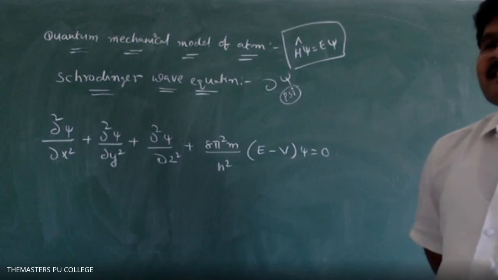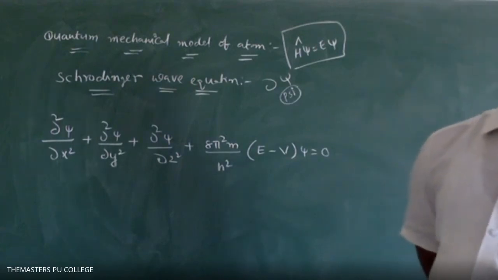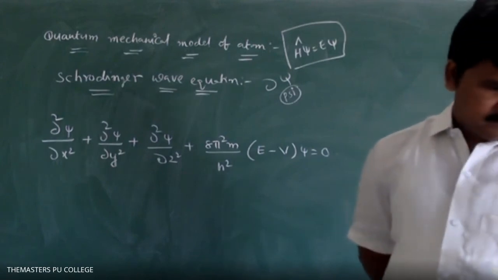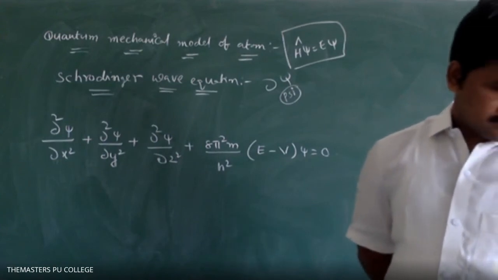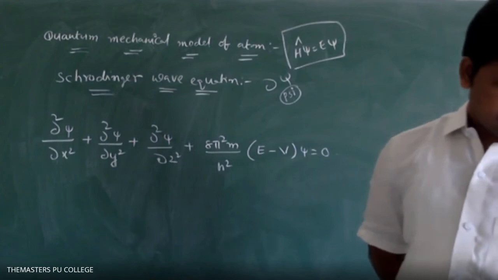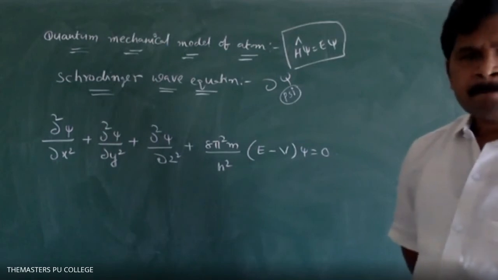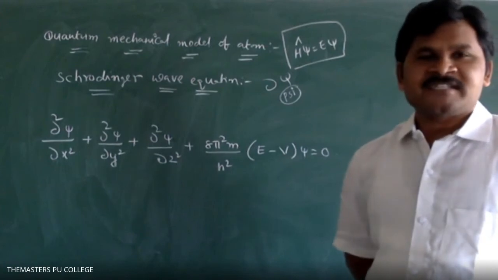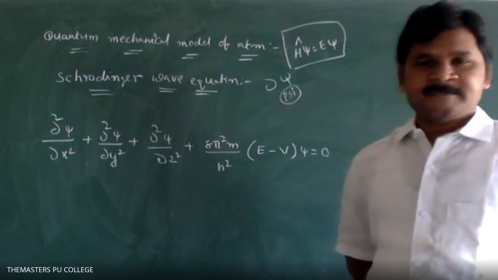X, Y, and Z are coordinates or Cartesian coordinates. Sir, M is mass of electron, no, sir? I told you. M is mass of electron, E is total energy, V is potential energy, H is Planck's constant. Psi is equal to wave function.